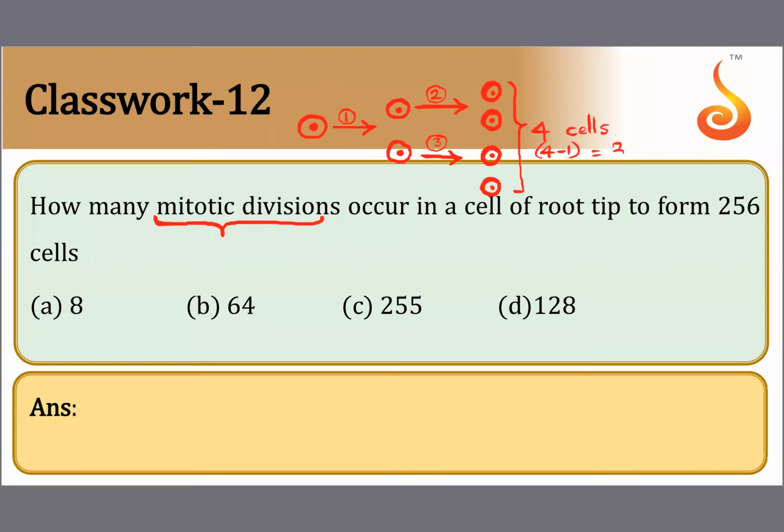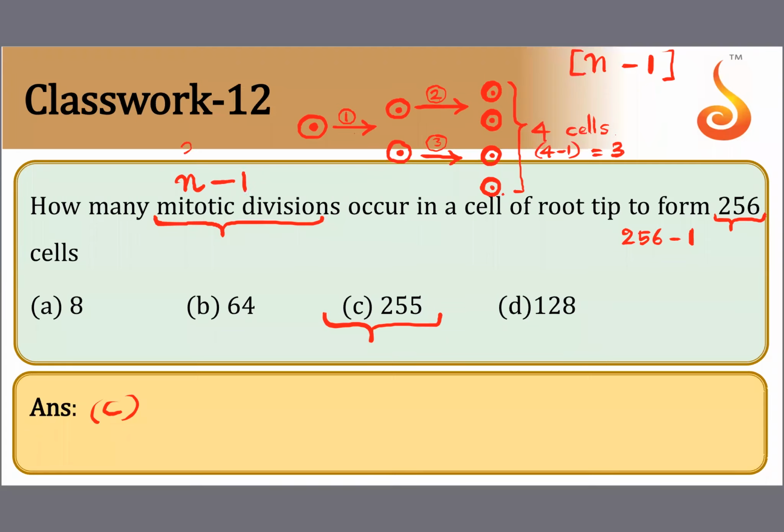So you should do 4 minus 1. You will get 3. Now they're saying in the end you have 256 cells. So 256 minus 1, 255 mitotic divisions. They're not asking the number of generations. They're asking you to count each mitotic division. See, 1, 2, 3. Totally you have 4 in the end. So n minus 1 is the formula. Number of mitotic divisions is n minus 1.